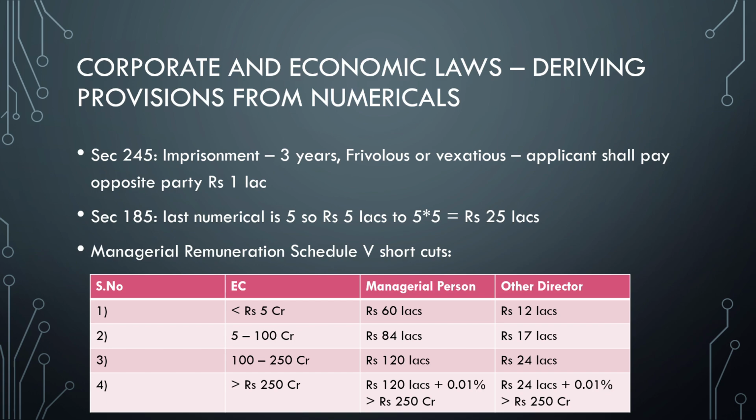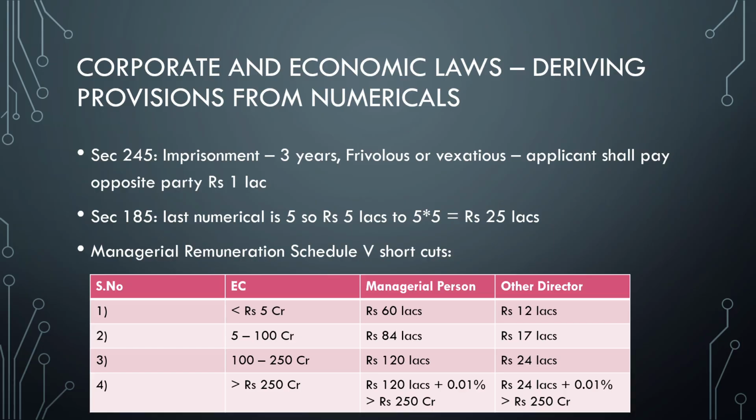Now if you see, in case of managerial remuneration, the limits are multiples of 12 and the starting net capital limit. So that is 5. So multiples of 12: 5 into 1 into 12, that is 60 lakhs. What is the next? 12 into 2 is 24. Previous plus the multiples of 12. So 60 plus 24 is 84. Then the multiples continue.